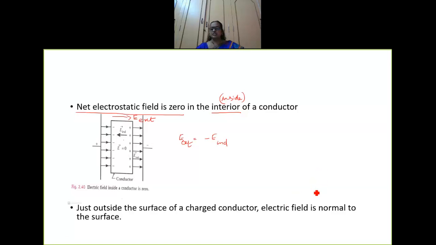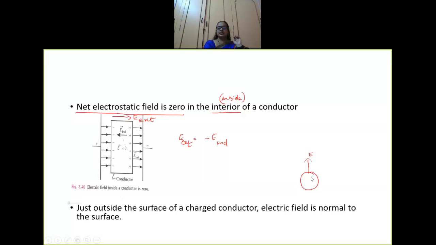Now, let us imagine a sphere here. Usually whenever we talk about a sphere, when you have a charge inside, the electric field is outward. This is what we read. Just outside, the charges are on the surface of the sphere. We saw this point in equipotential surfaces. I said this is a very, very important point: the electric field is always normal to the surface. I was explaining it with a diagram.